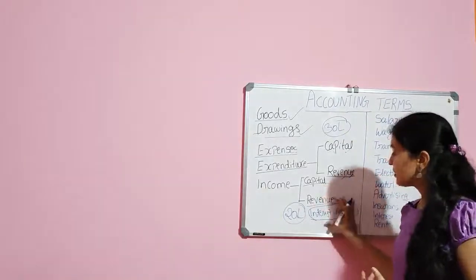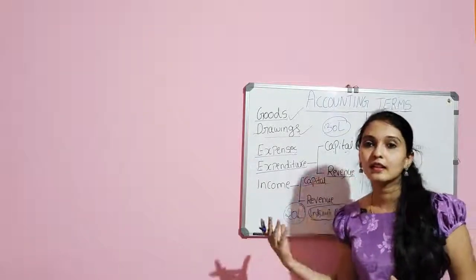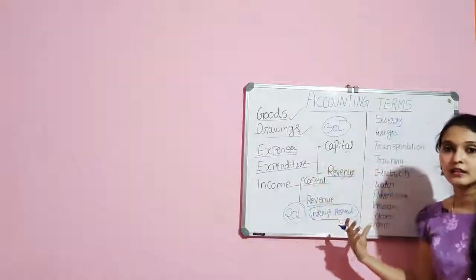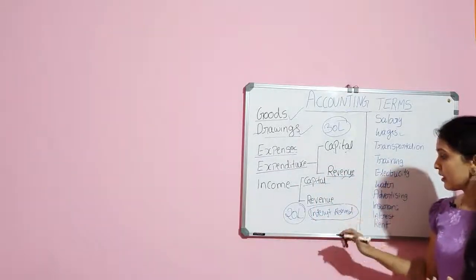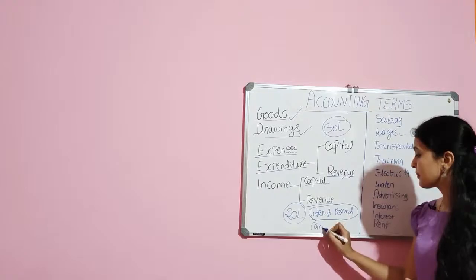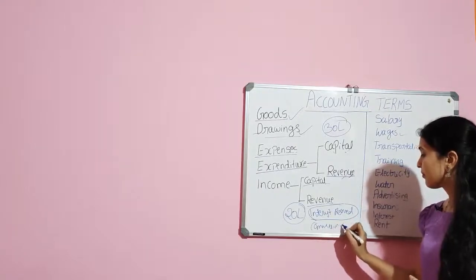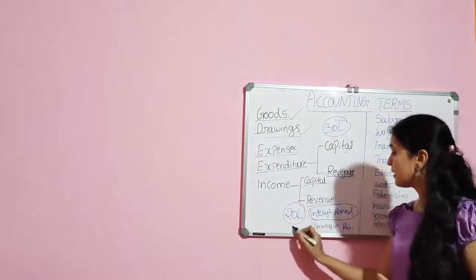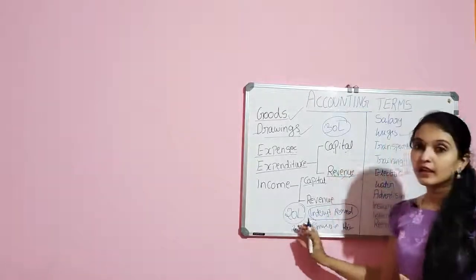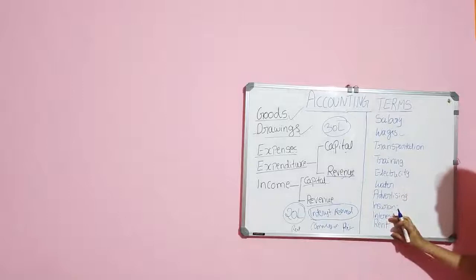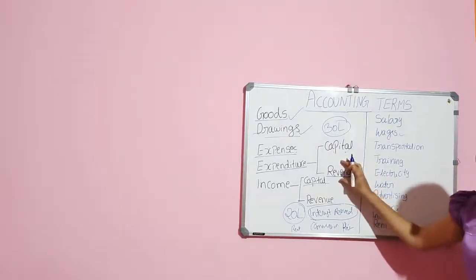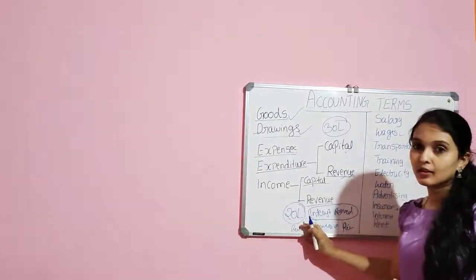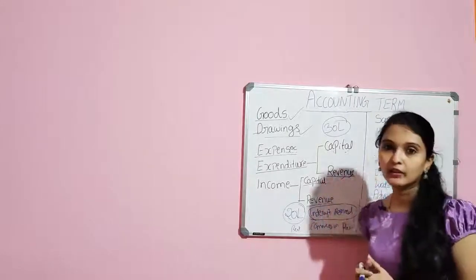The company receives interest monthly, or quarterly, once in 3 months. And commission received. Rent received. Rent paid is treated as revenue expenditure, whereas rent received becomes revenue income.